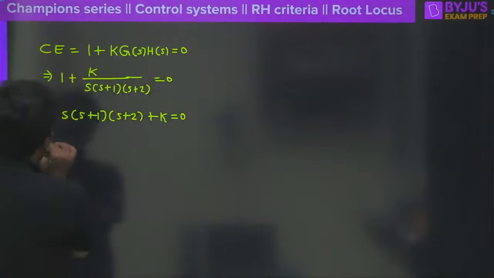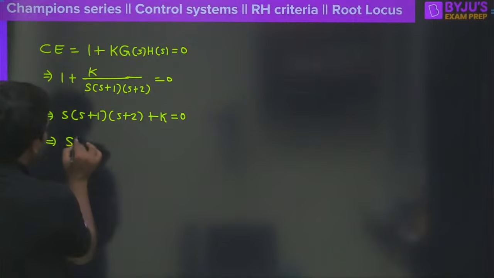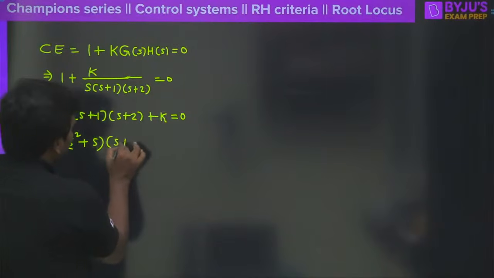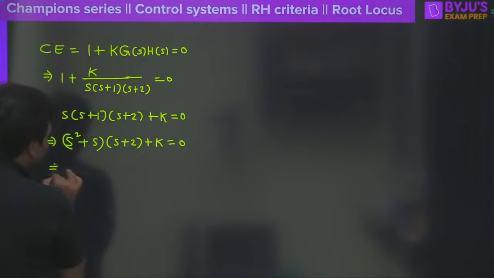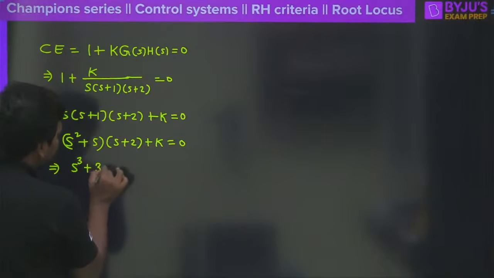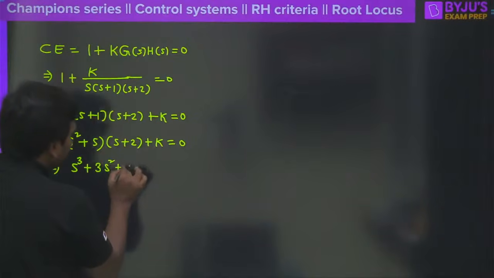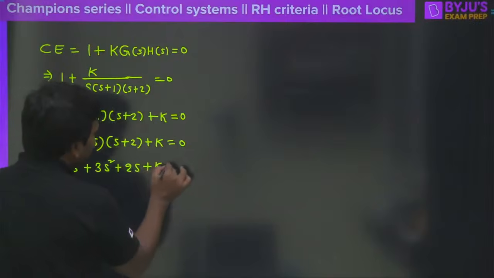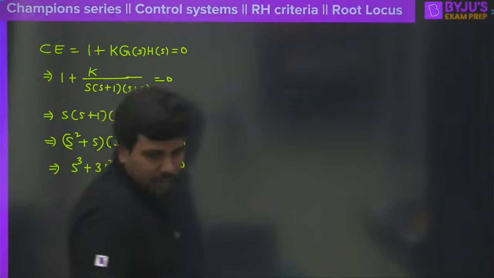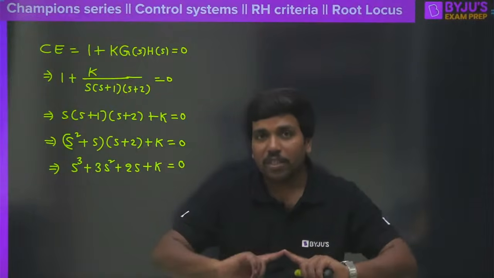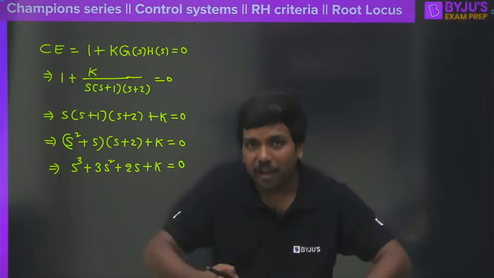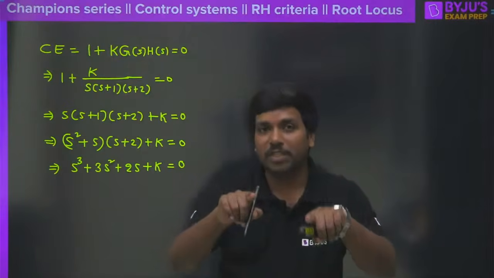Right. So now we can move forward here and place it clearly that it is going to be S square plus S all put together, this is into S plus 2 and plus K is equal to 0 here, correct? So moving ahead, what are you going to get? S cube, of course, 2 times of S square plus S square, that is going to be 3S square, and plus 2 times of S plus K, that would be equal to 0, correct? So this is called a characteristic equation, right? But the question is, what is the value of K for which the closed loop system will be stable, correct?